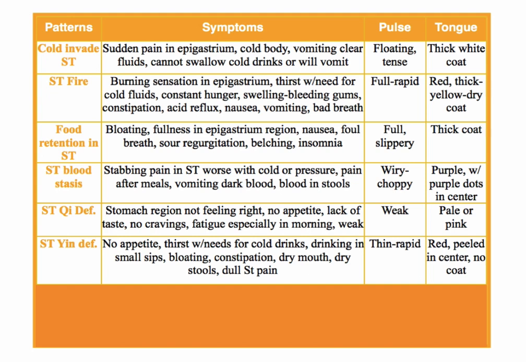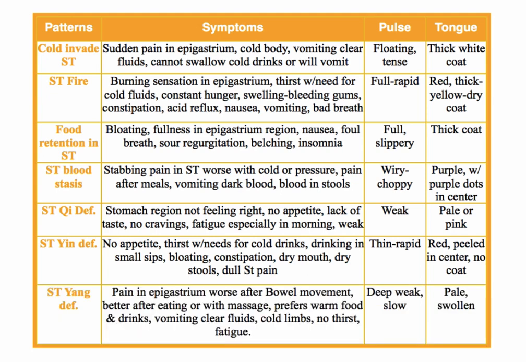So as you can see, we're going into the deficiency mode, right? The first 4 patterns were excess, and the last 3 are deficiency. Stomach yang deficiency, again, very closely related to spleen yang deficiency. If there's stomach yang deficiency, you can definitely be sure that there is spleen yang deficiency underneath it or with it. So the pain in the stomach region is worse after bowel movement and better after eating or with massage. So that's a deficiency, right?